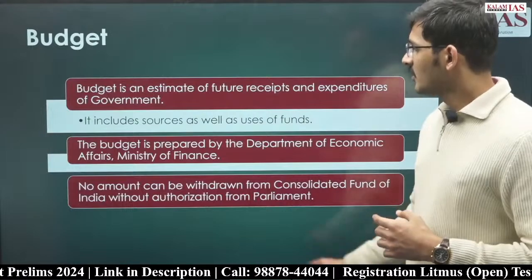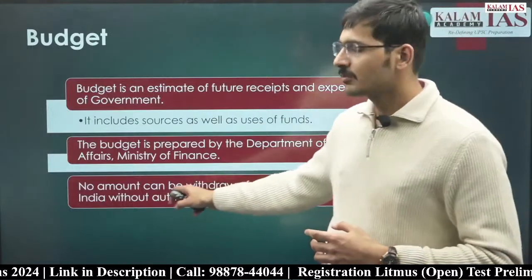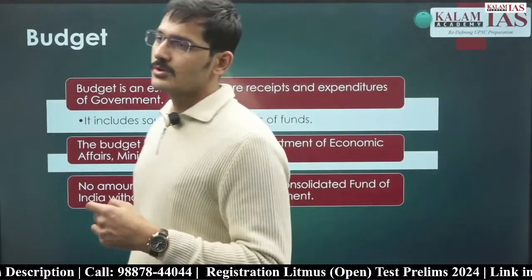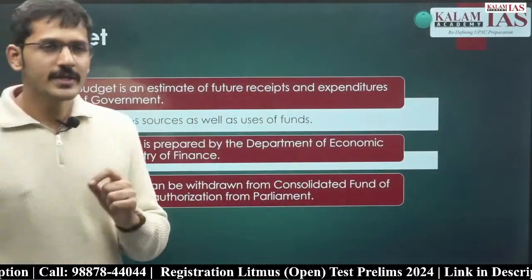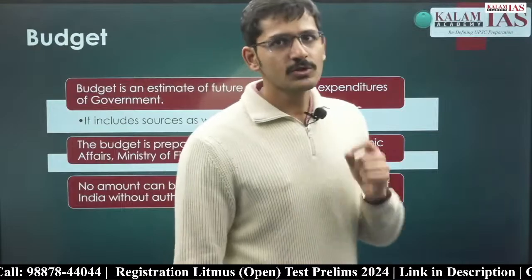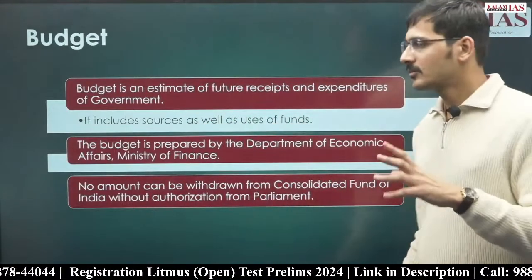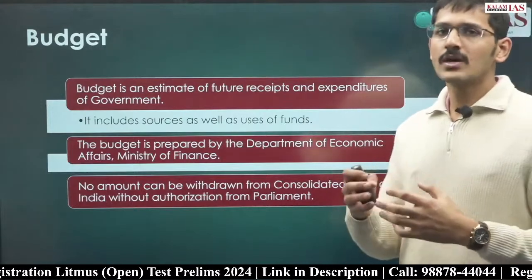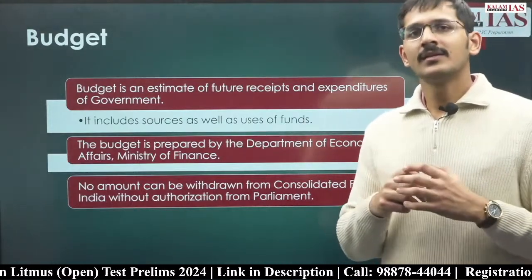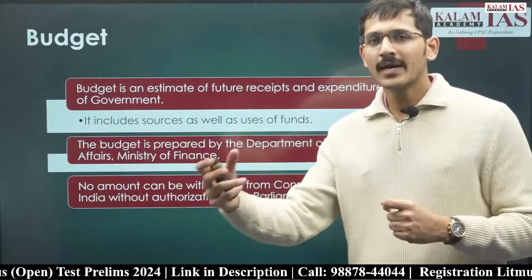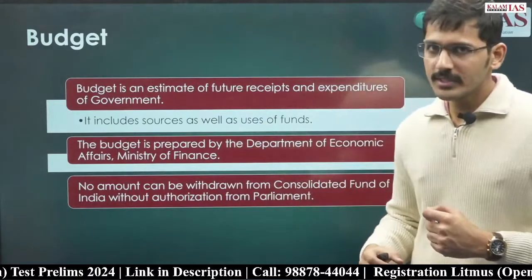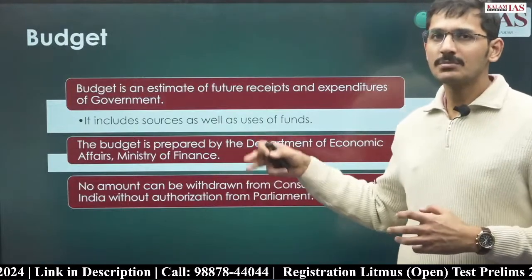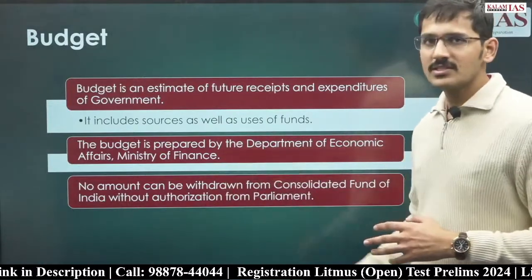And one more statement that was given in that question was: no amount can be withdrawn by the government or the executive from the consolidated fund of India without prior approval of parliament. So parliament's approval is needed, vote on account happens in parliament. In the vote on account, parliament approves that this much amount of money you can take out of the consolidated fund of India. There is again a UPSC PYQ asked on this statement. So that is why this statement is here.